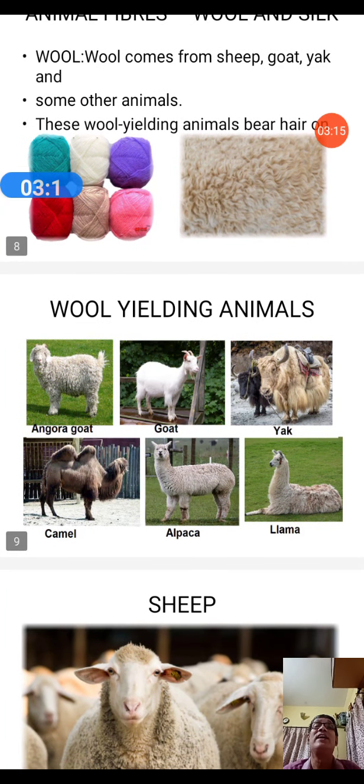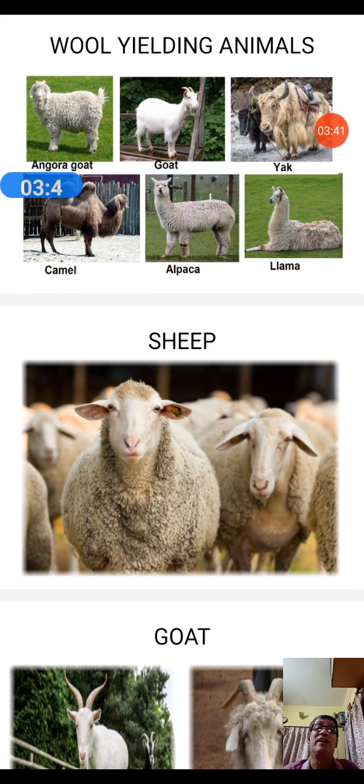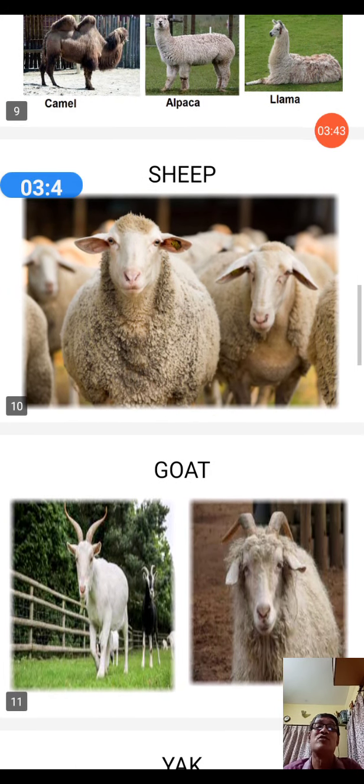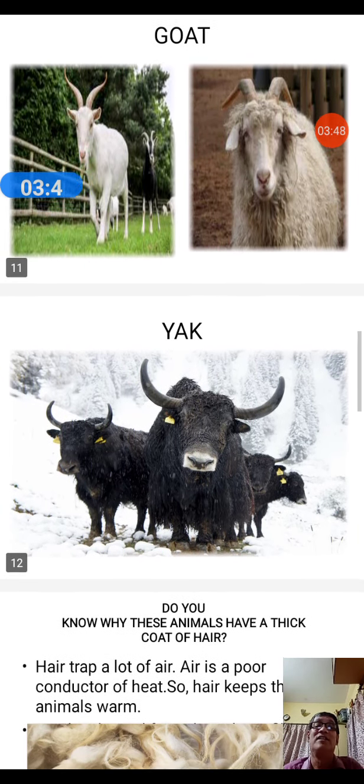And next you see the pictorial representation of wool-yielding animals. Angora goat, yak, camel, alpaca, llama. Have you heard the names earlier? I think the alpaca and llama are not known to you. Now you know it. So with a nice pictorial representation of sheep you see. The second one, I will show you the picture of a goat, and finally you see the yak.